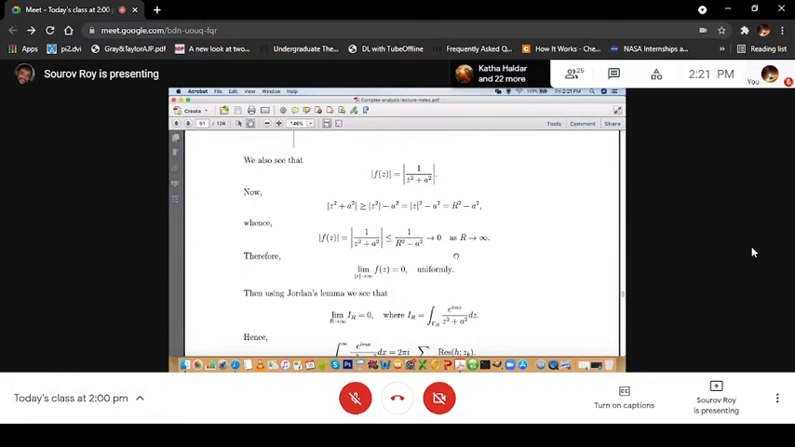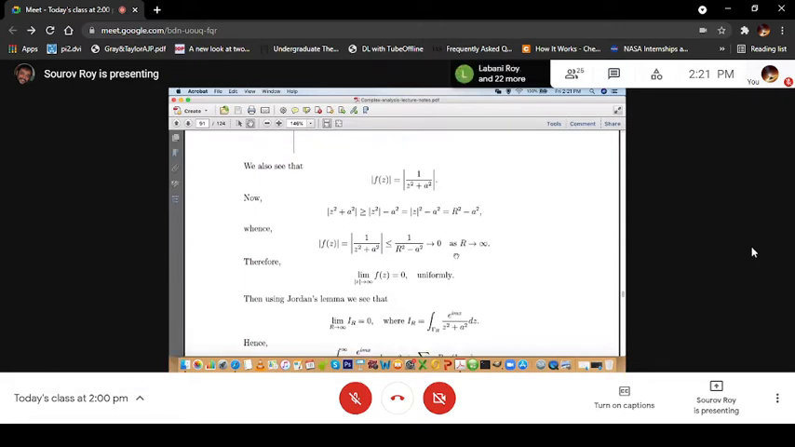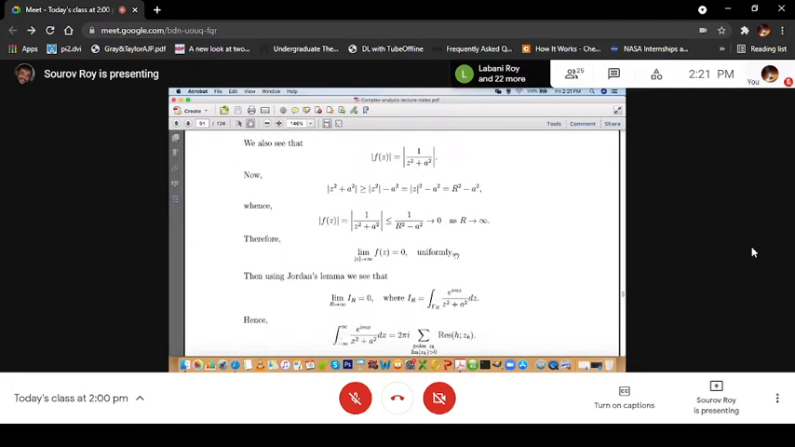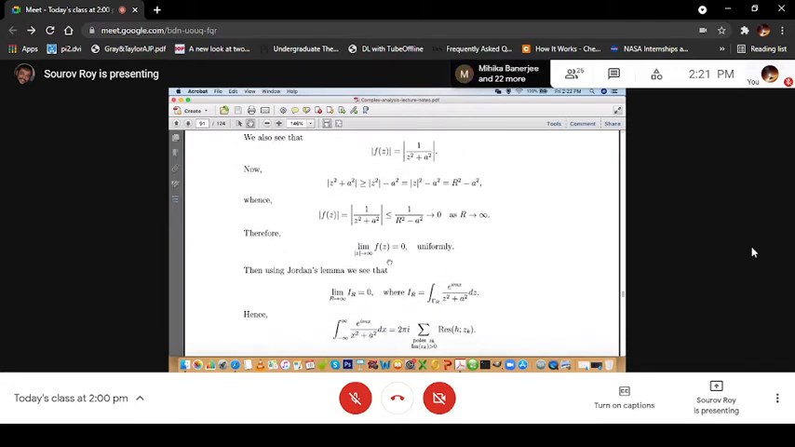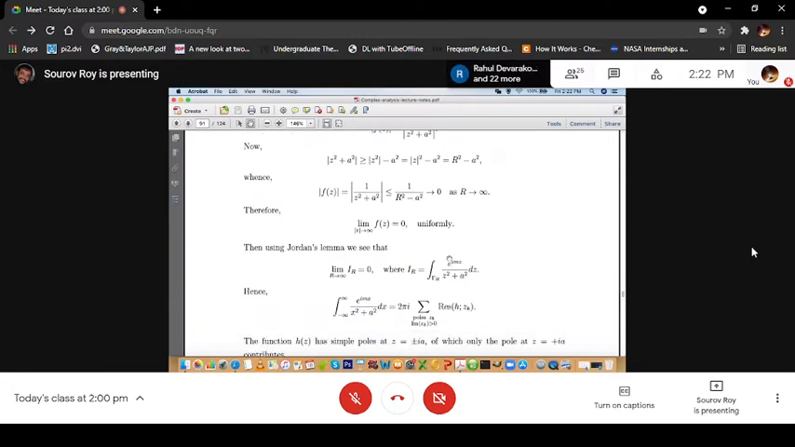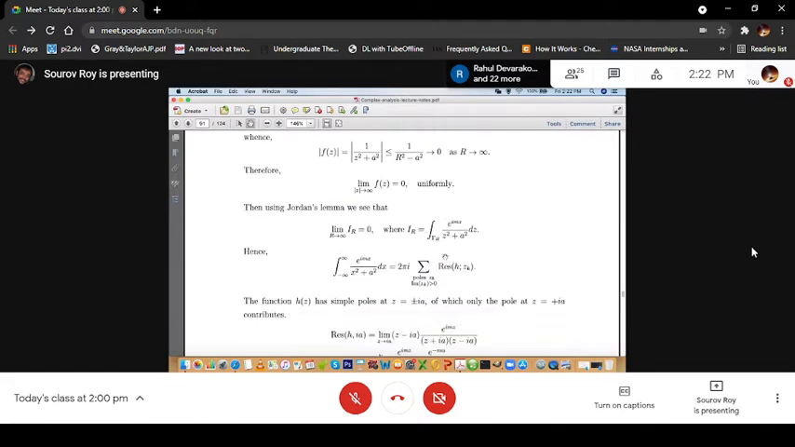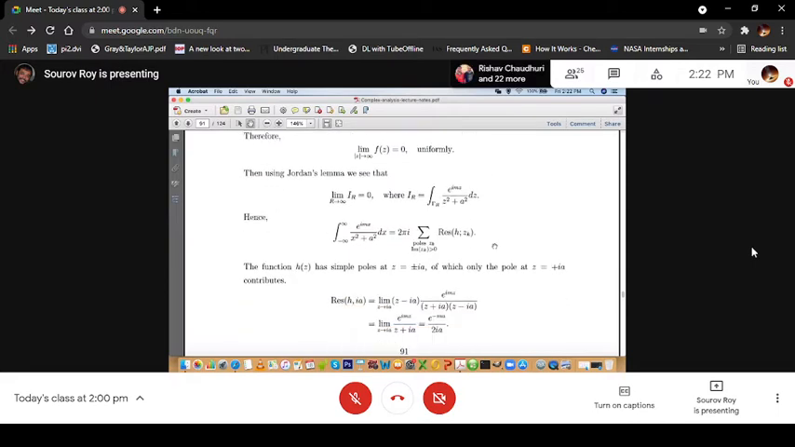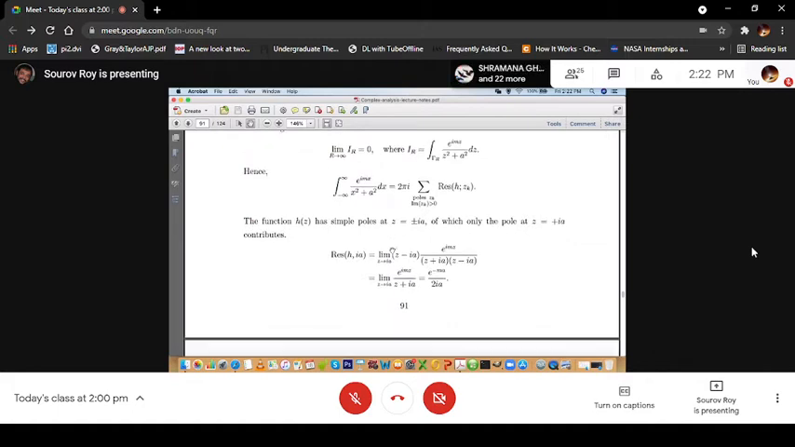So f(z) satisfies the condition that we discussed for the Jordan lemma: limit mod z tending to infinity of f(z) equals 0 uniformly. So we can use the Jordan lemma, and we see that limit r tending to infinity of I_R equals 0, where I_R is the integration along gamma r of e to the power i m z by z square plus a square dz. That means this real integral of e to the power i m x by x square plus a square dx from minus infinity to plus infinity is equal to 2 pi i times the sum of the residues at the poles.